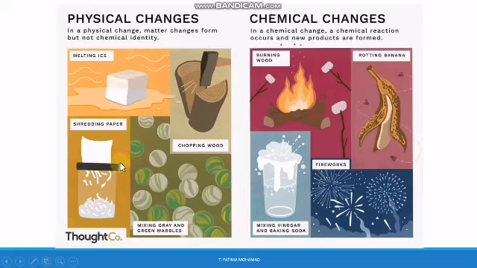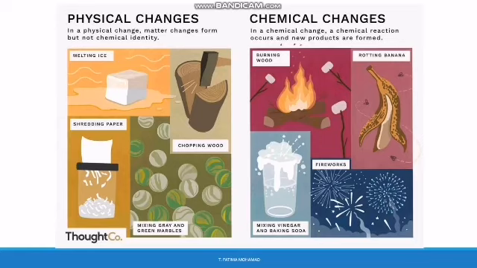Okay, so when the form of the matter changes, it's called a physical change. Let's read. In a physical change, matter changes its form, but not chemical identity. And the identity of the matter, or the matter itself, doesn't change.